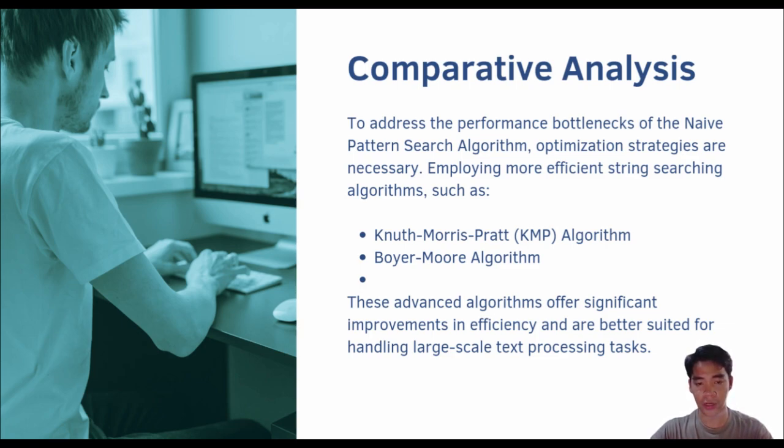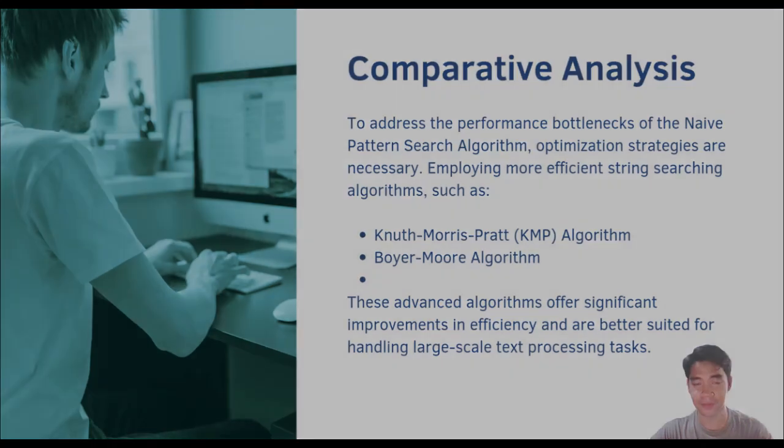In conclusion, while the naive pattern search algorithm is an excellent tool for educational purposes and small-scale applications due to its simplicity, it is crucial to consider more advanced algorithms for larger texts and patterns to ensure efficient performance.